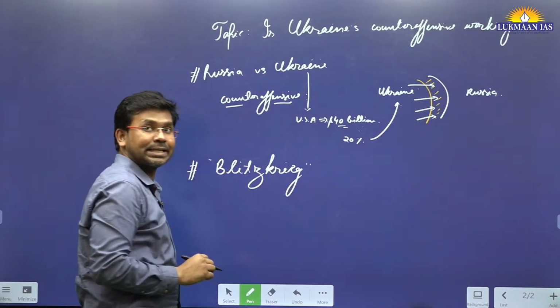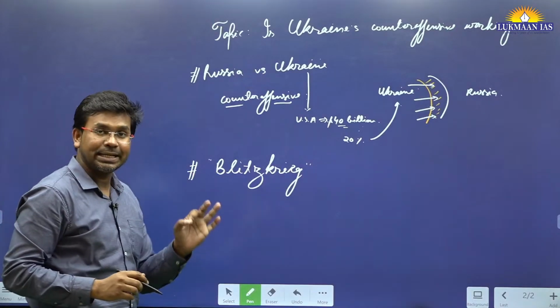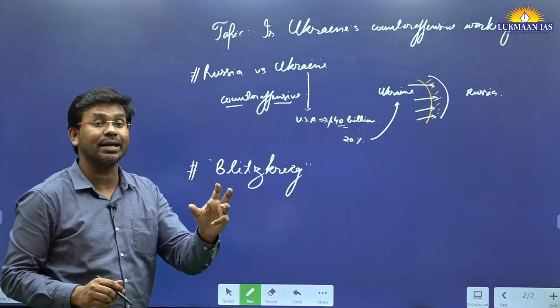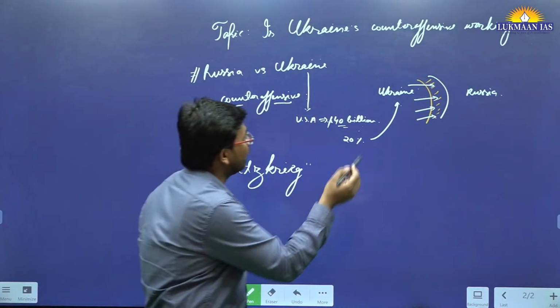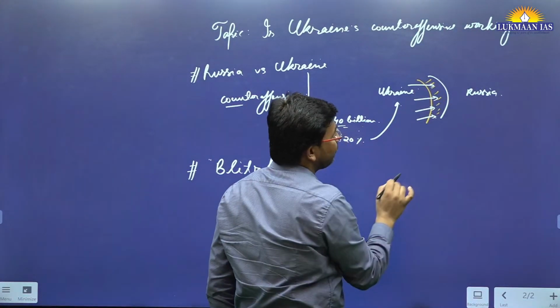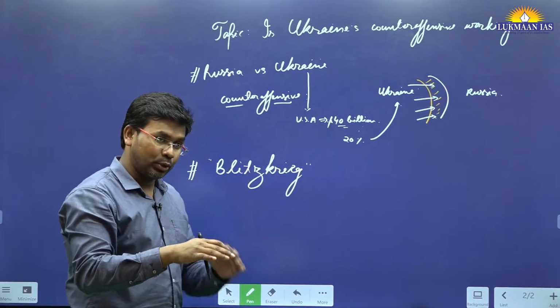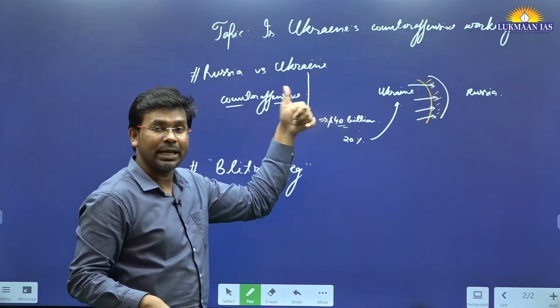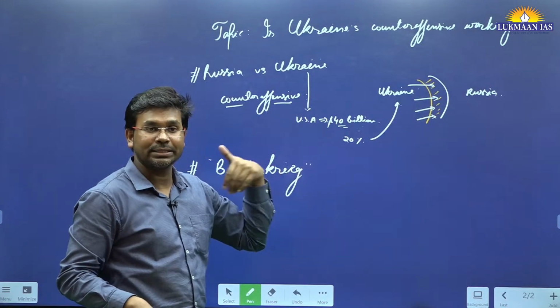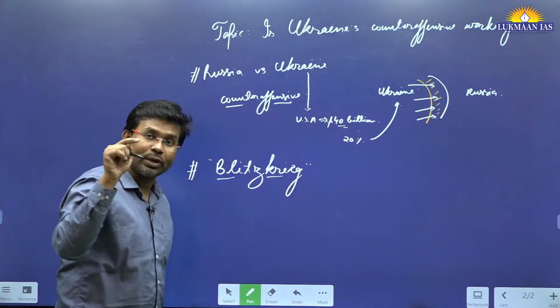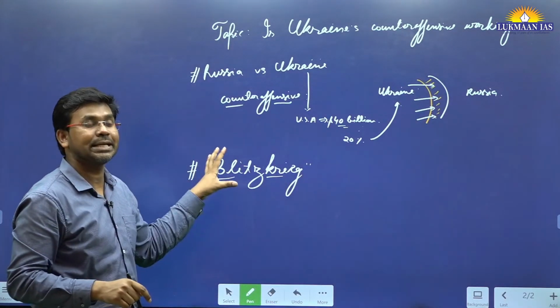So what is blitzkrieg? Blitzkrieg is a kind of attack that is done all of a sudden, means a sudden attack on the enemy. So when Ukrainian forces attack Russian forces all of a sudden, in a flash of light, to destroy their ammunition and to kill their army personnel, that is known as blitzkrieg. Okay, so Ukraine has adopted this blitzkrieg technique.